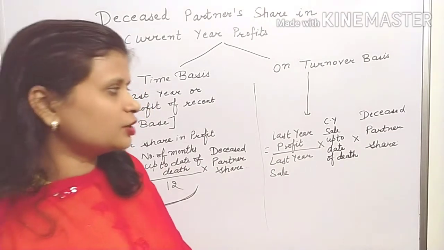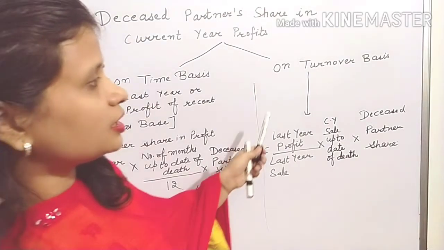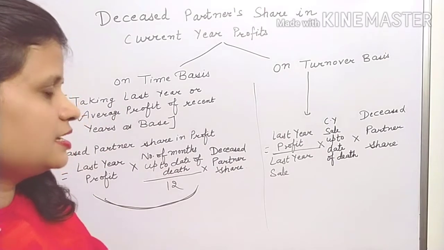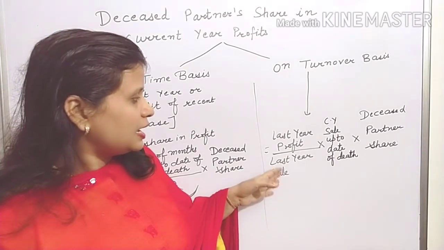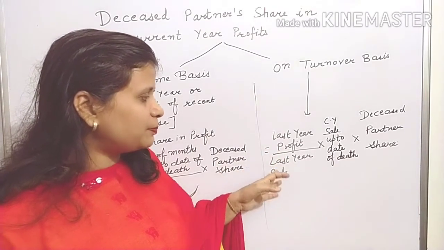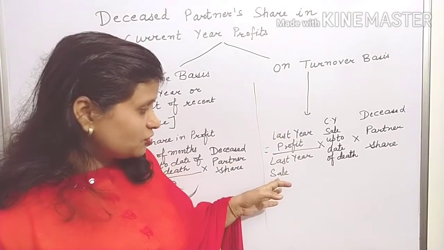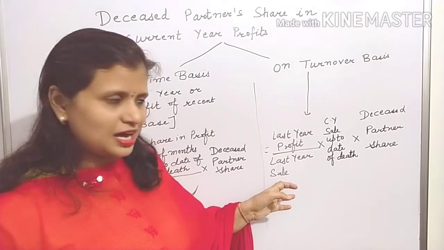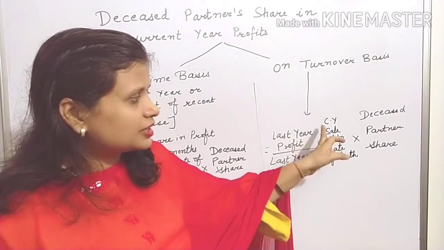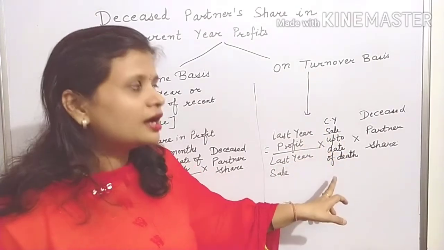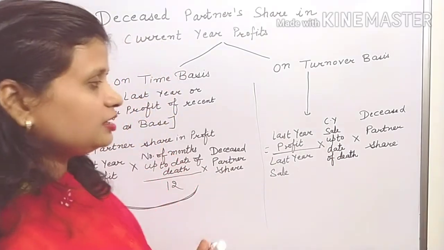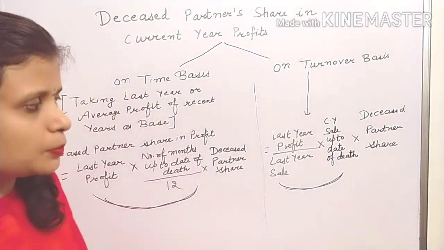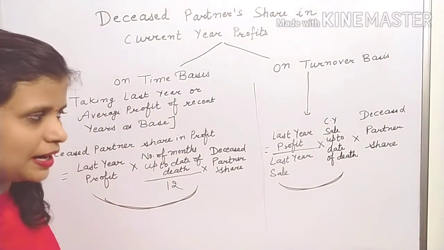Next is your turnover basis. When you take turnover, that means you are taking sales as the base. Then your formula will be last year profit divided by last year's sale. At whatever rate you have earned profit on the sale of last year, you will multiply it with the current year sale up to the date of death. Then you will get the profit of the firm up to the date of death of the partner.